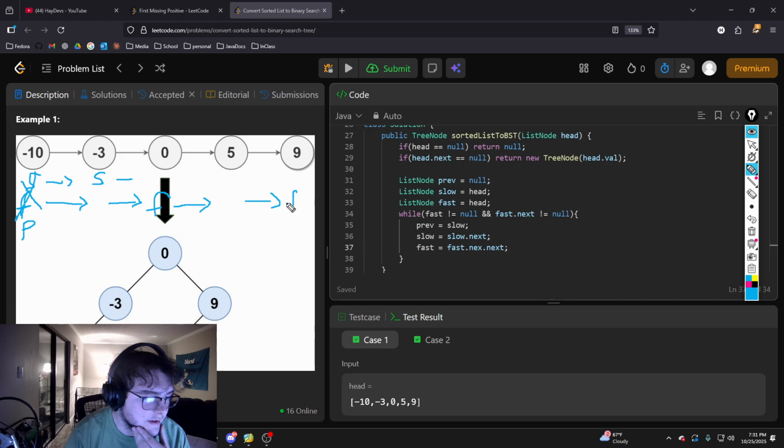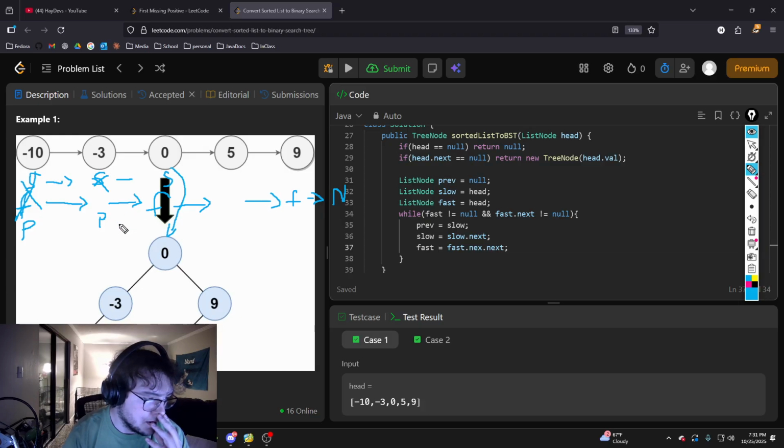So fast will find the end, and then slow will be set to the next, and then previous will be set behind it. And then fast will check its next, and the dot next is equal to null. So we know we found the median, and then we'll store the 0 into the linked list.